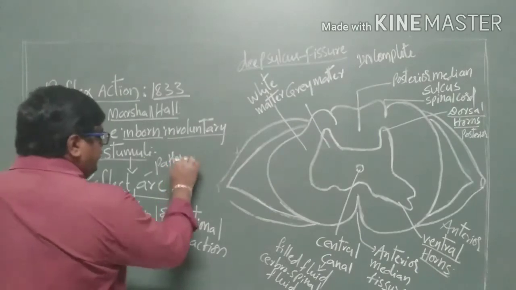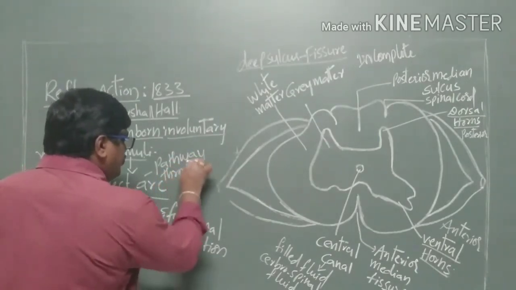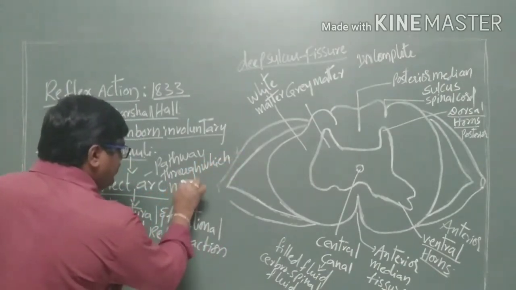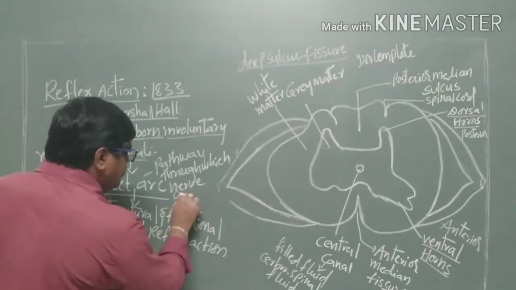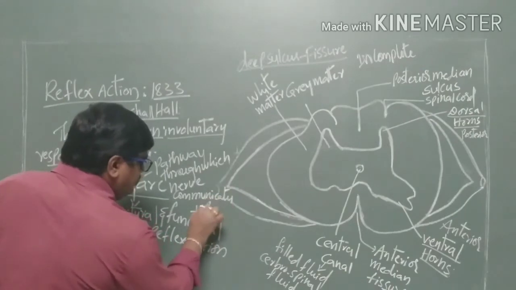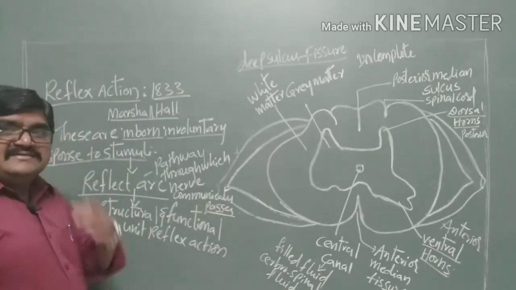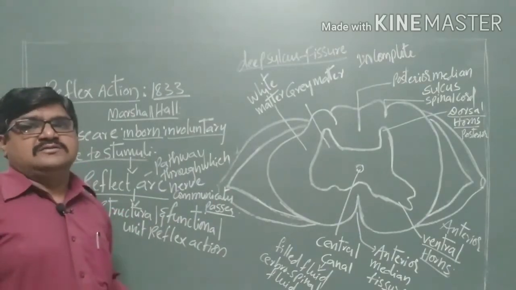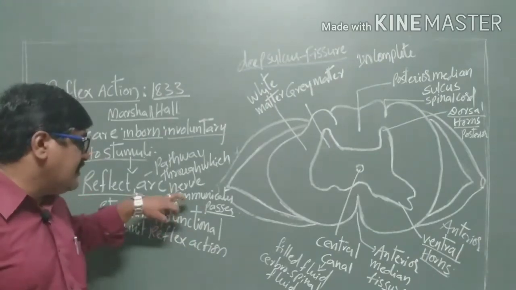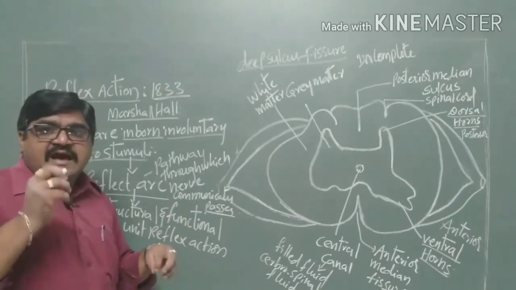It is a pathway through which nerve communication passes. Then it is called a reflex arc. That means it shows the pathway of a reflex, that is, the nerve impulse, the nerve communication, a response to a stimulus.